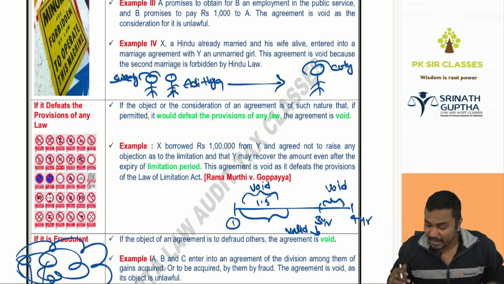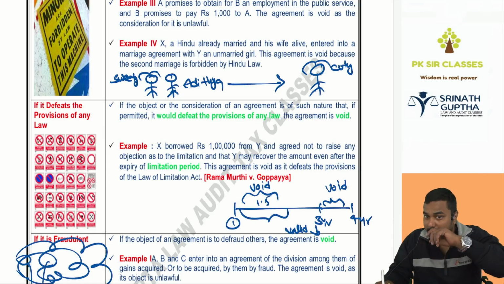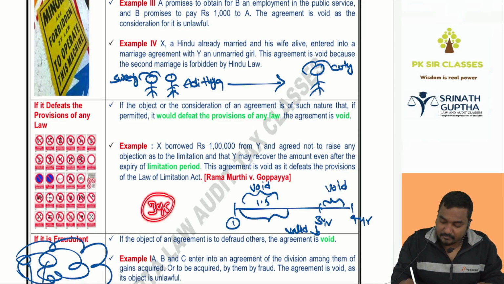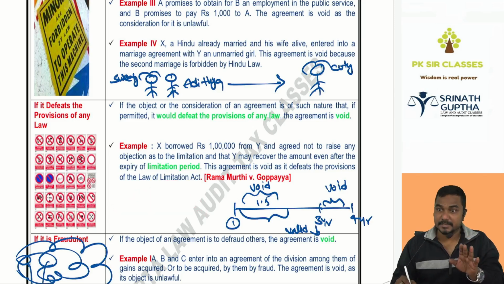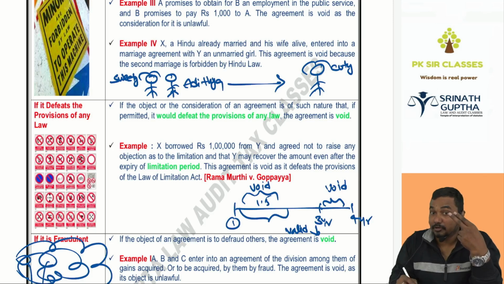Then I am giving the loan to Ishwar. I said, I can't recover it back after 2 years. That is void, because the Indian Limitation Act says it is 3 years. We can't make it 2 years, we can't make it 4 years also. 3 means 3. So an agreement is said to be unlawful if it is forbidden by law, if it is defeating the provisions of the law, if you're doing something opposite to law.